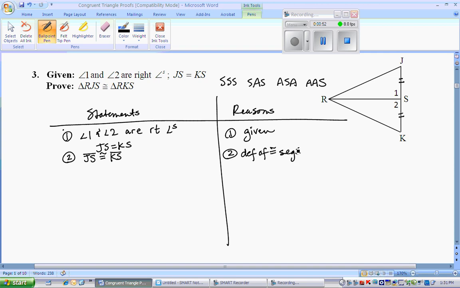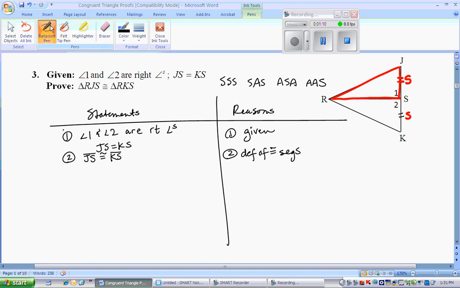You have a set of congruent segments. I'll go ahead and label that. They correspond. Maybe I'll highlight one of the triangles so we can see from one of the triangles which parts we have. So I have that one set of sides. That's all they give me. Maybe looking for some other stuff.